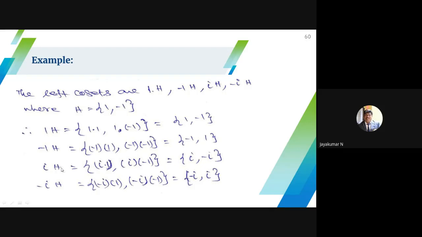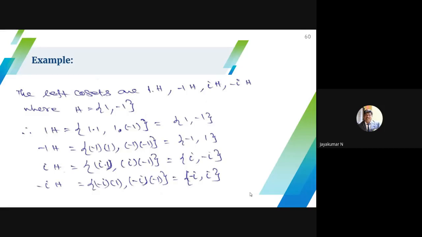For iH, fix i and multiply with the elements of H: i into 1, i into minus 1. For minus iH, fix minus i and multiply with the elements of H: minus i into 1, minus i into minus 1. You will get the collection of left cosets: 1H, minus 1 H, iH, minus iH. Similarly for right cosets. When you observe the left cosets, can I give any conclusion? Anyone?